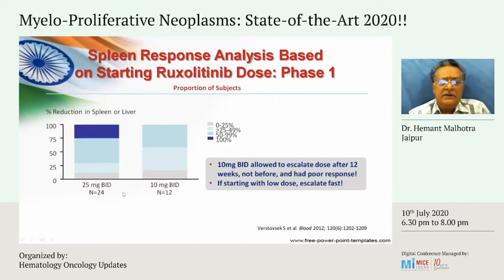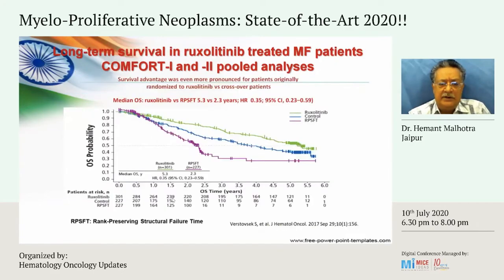And this is again to tell you that patients who received 25 milligrams twice a day had quicker and more reduction in spleen and liver size as compared to patients who received lower dose of ruxolitinib.